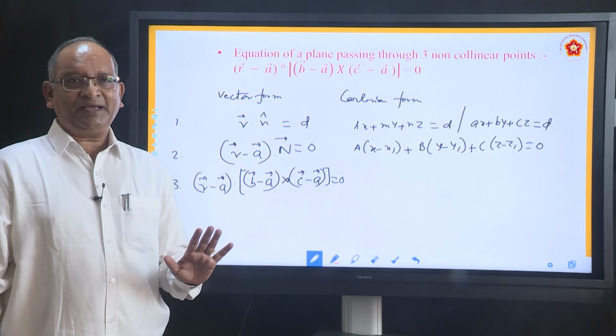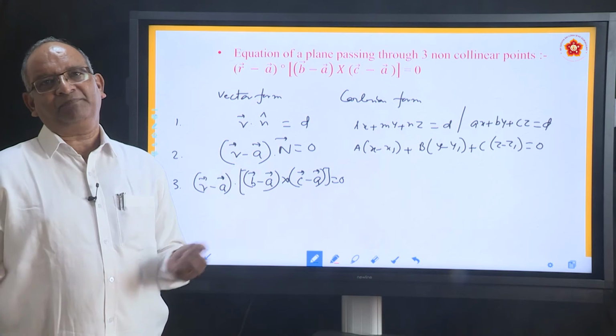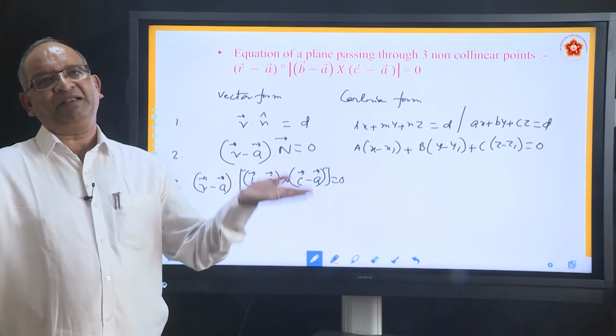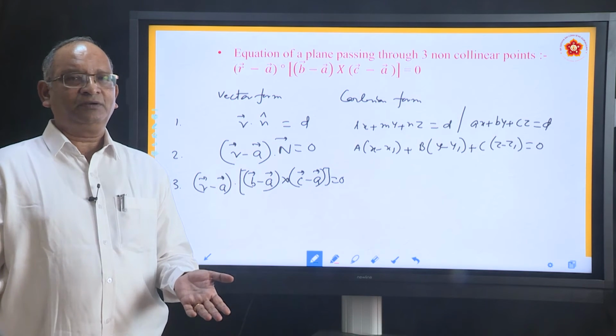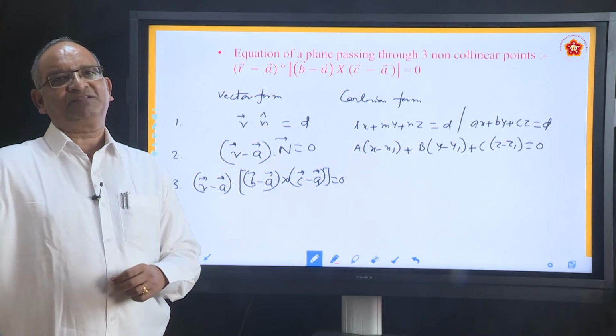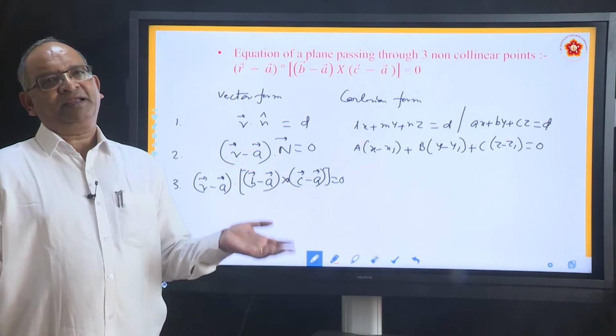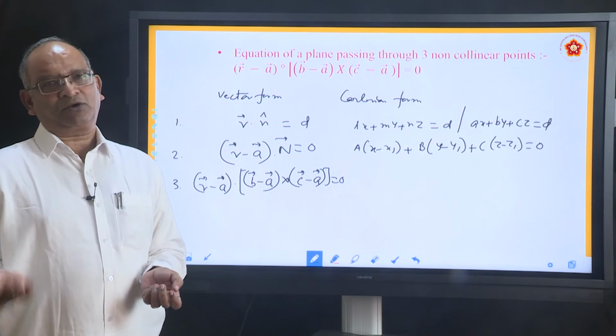If they are collinear, you cannot have one plane through that. There can be an infinite number of planes through that. How will you ensure this? The determinant, if it is 0, they are collinear. If the determinant is not 0, they are non-collinear.